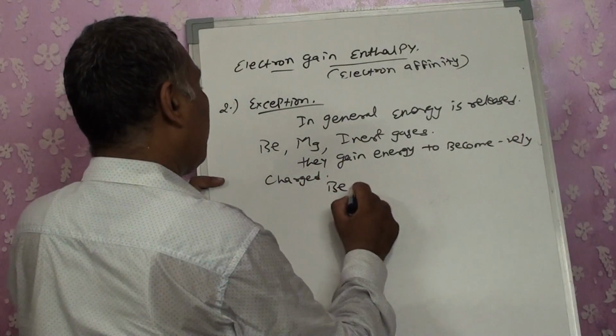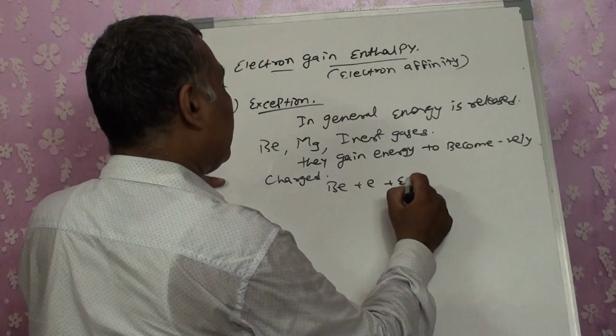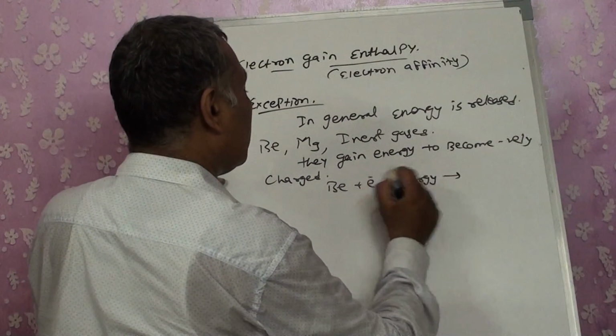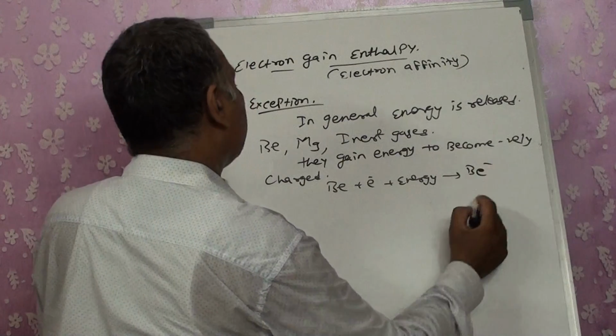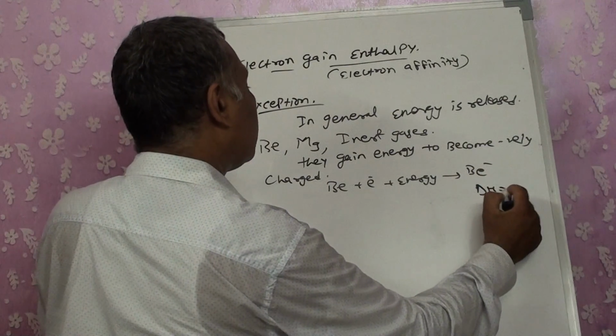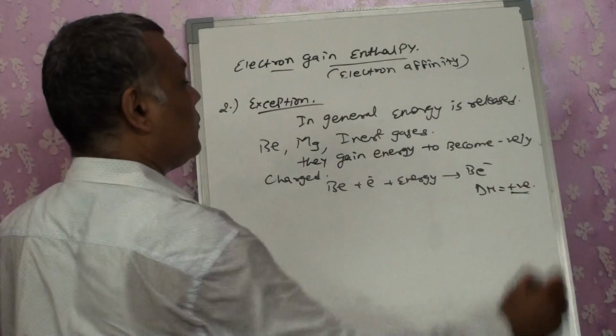That means if I want to add the electron, energy needs to be given so that it becomes Be minus. That means over here delta H is positive.